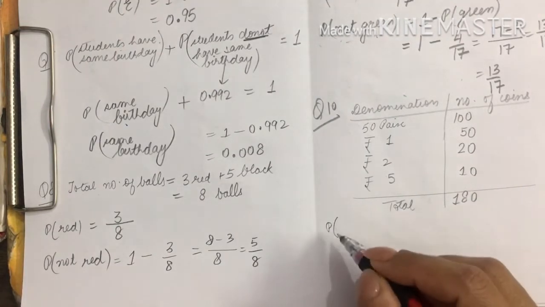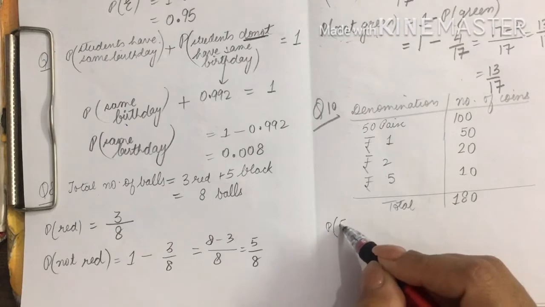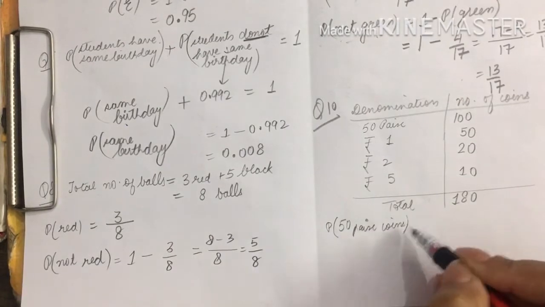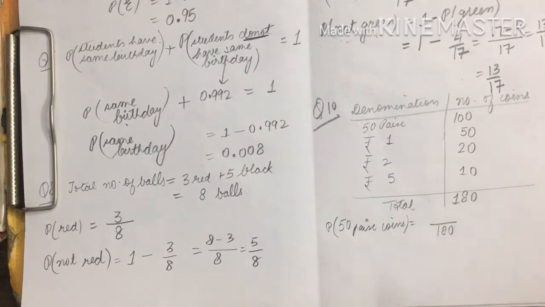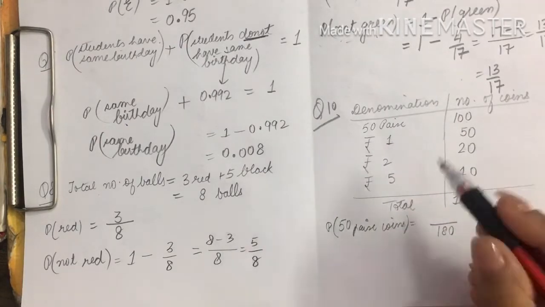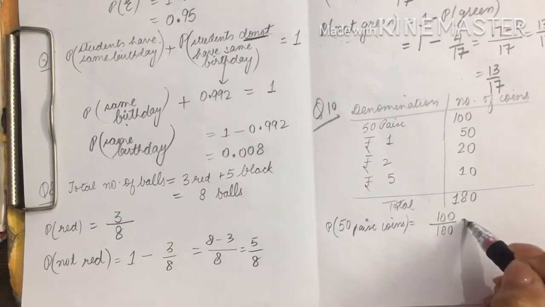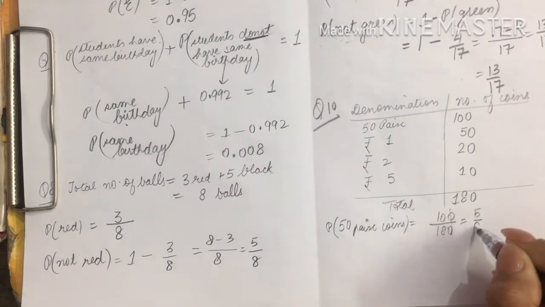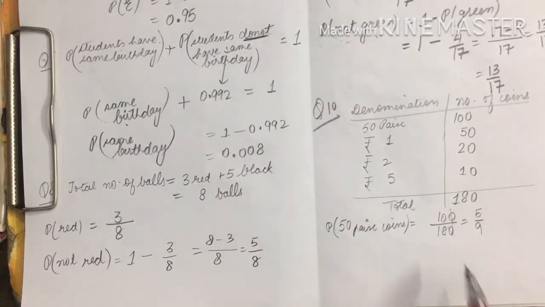And in the first part, we want to find out what will be the probability of 50 paise coins. So total 180, out of which how many 50 paise coins are there? 100. So you can simplify or you can leave the answer in this form. This will be 5 by 9. You can leave the answer as such, 100 over 180, that's fine.